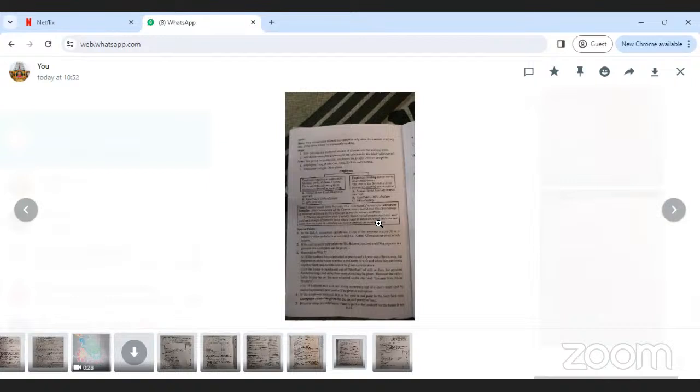Okay, in your textbook, at the back of each unit, there are fill in the blanks, MCQs, and match the following.